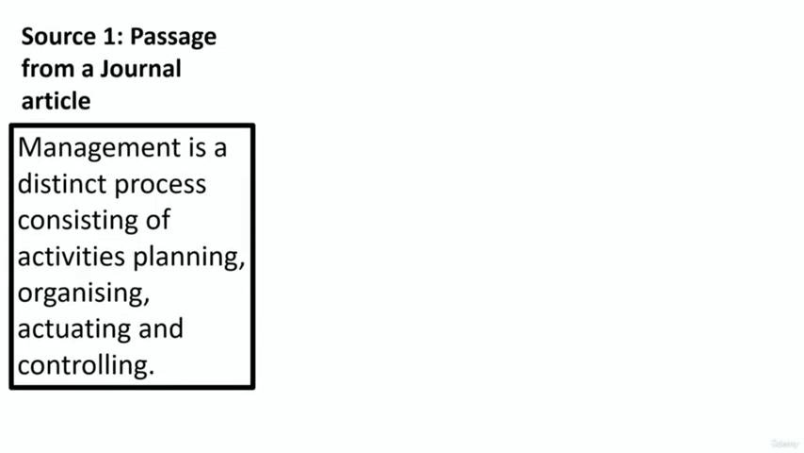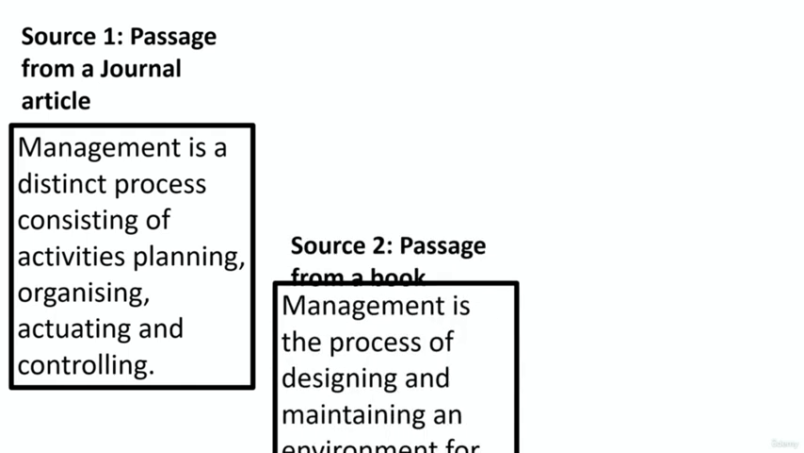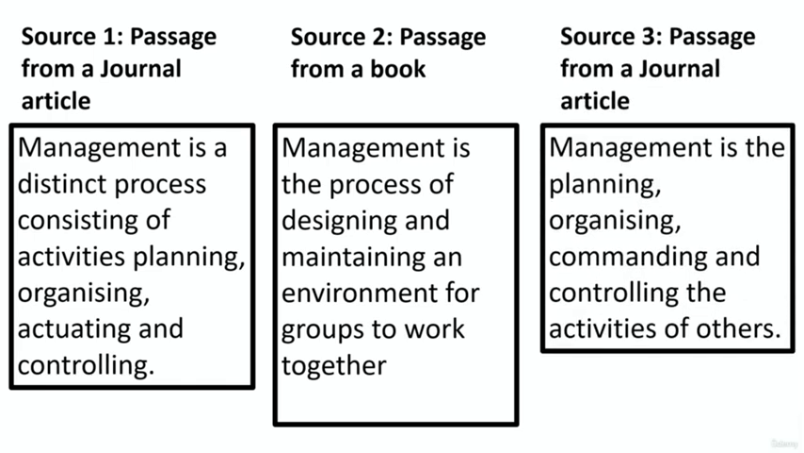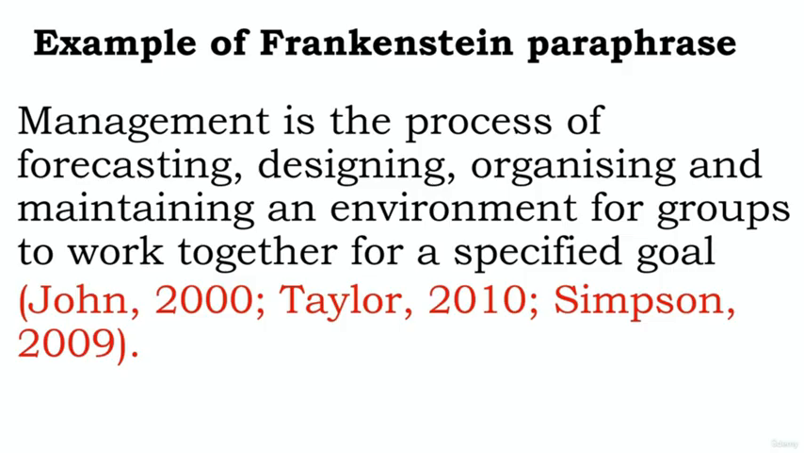So an example here is that you wish to define management for your assignment. You take a few words from a journal article source that has defined management. You come across another book that defines management, and you come across another journal article that defines management. You take a few words from each of these sources with a slight modification and put them in your assignment. Now you have created this Frankenstein paraphrase. This one paraphrase contains all three sources.